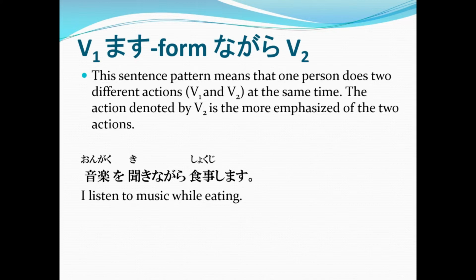In this sentence, the main action is eating. But while the speaker is eating, he or she is listening to music. Again, verb 2 here is the main action, which is shokuji shimasu, or eating. So, let's say that again. Ongaku wo kikinagara shokuji shimasu. I listen to music while eating.